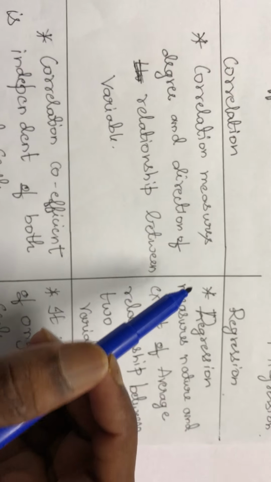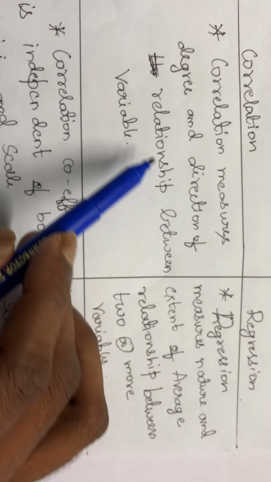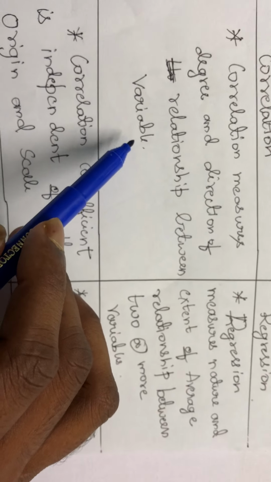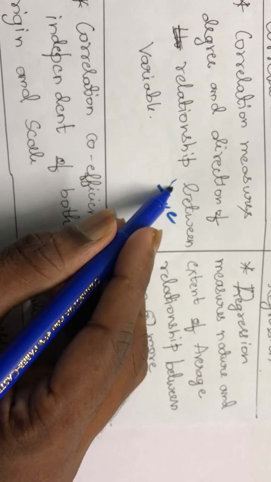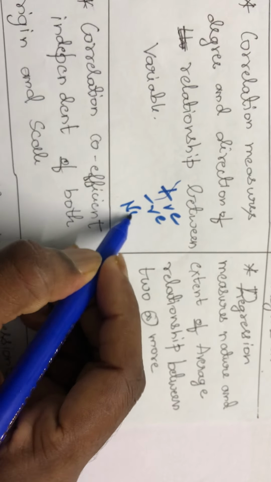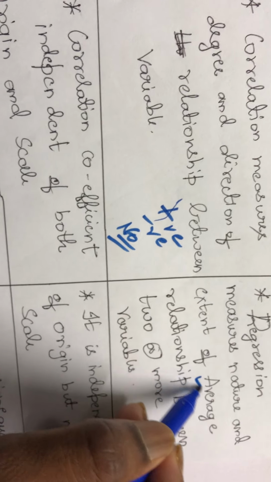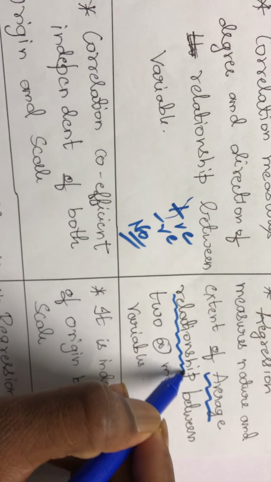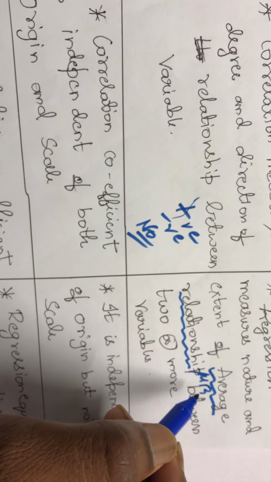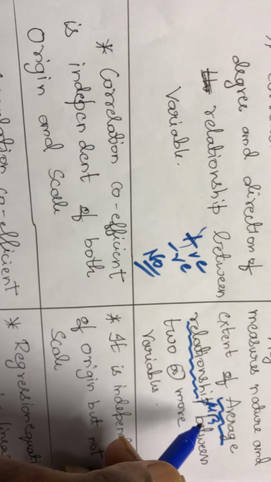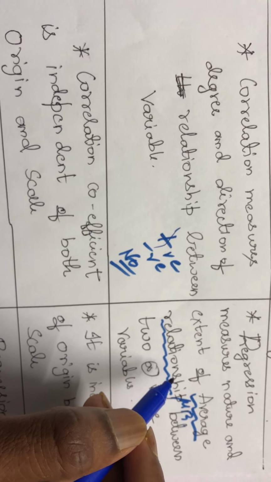What is the difference between correlation and regression? Correlation measures the degree and direction of relationship between them, whether it is positive or negative, or no correlation existing between them. But regression analysis gives average relationship. Average relationship means mathematical relationship. Why does it give mathematical relationship? To estimate the unknown variable. So regression gives average relationship between x and y.